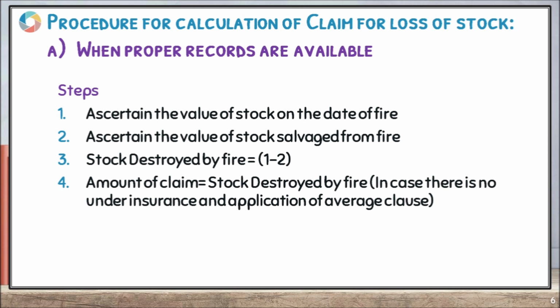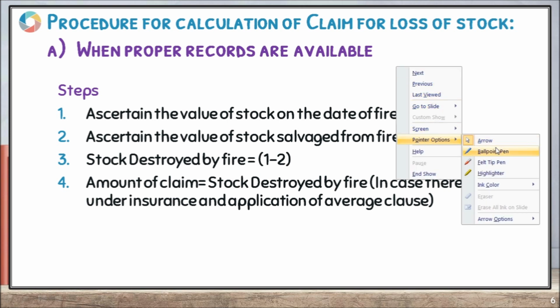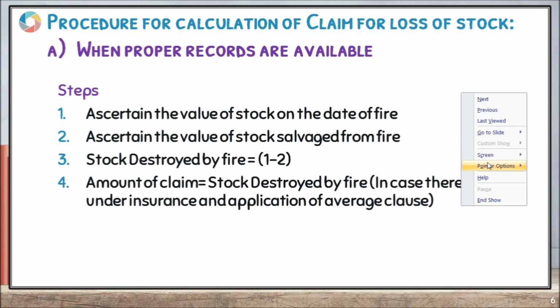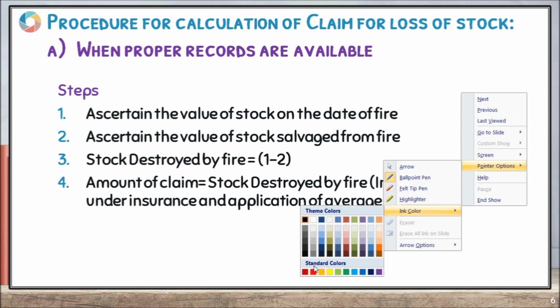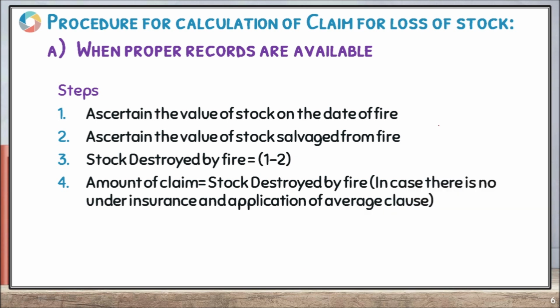Suppose on the date of fire, that is when the fire takes place, there is stock of value rupees 5 lakh and the value of stock saved from fire is 1 lakh.